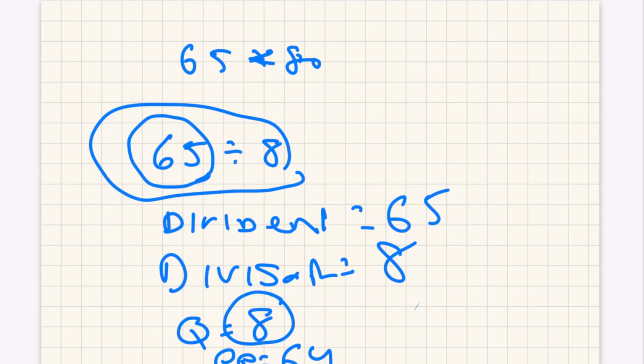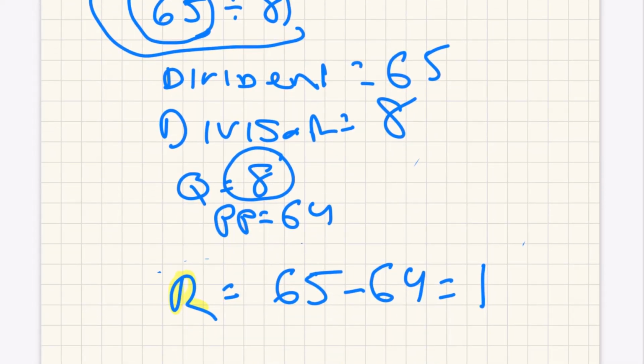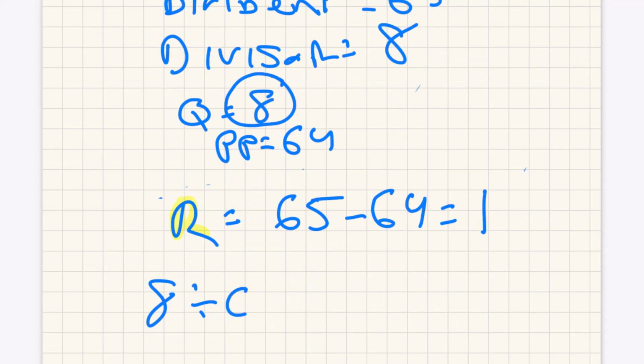Or no, it's even 0. So we'll talk about the case: what happens when you do the reverse? If I say 8 divided by 65, and don't get confused by this, 8 divided by 65 is exact. In this case, the dividend is 8, and the divisor is 65.